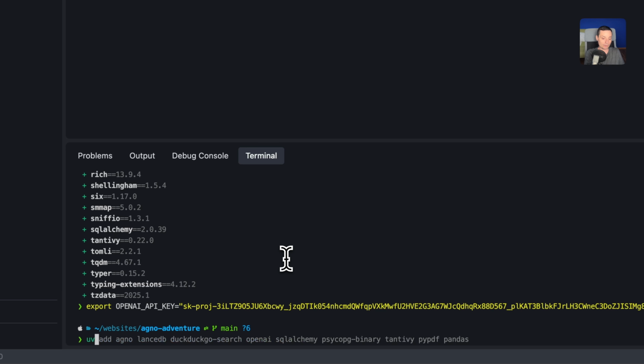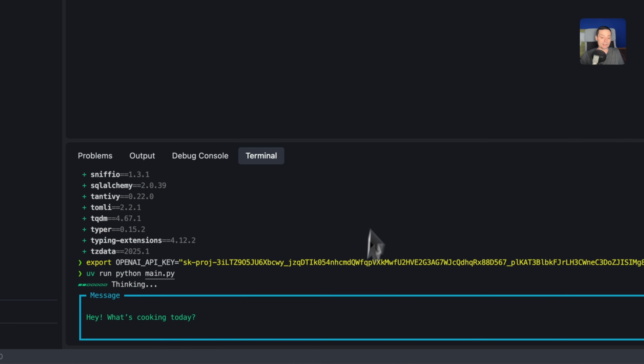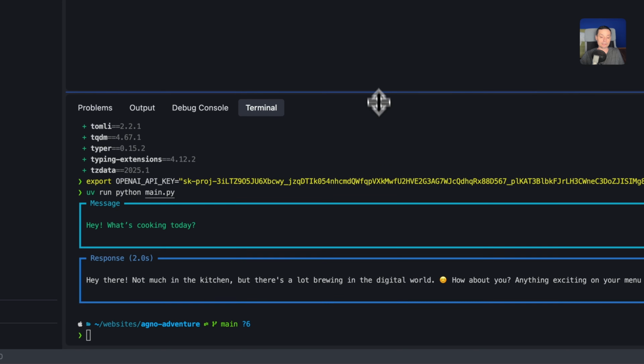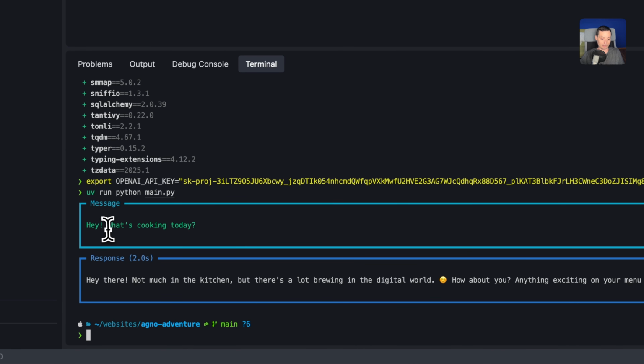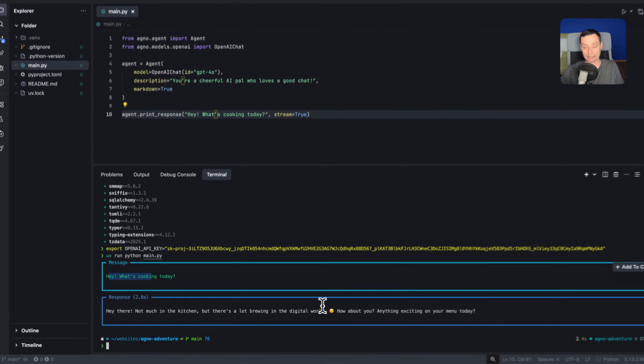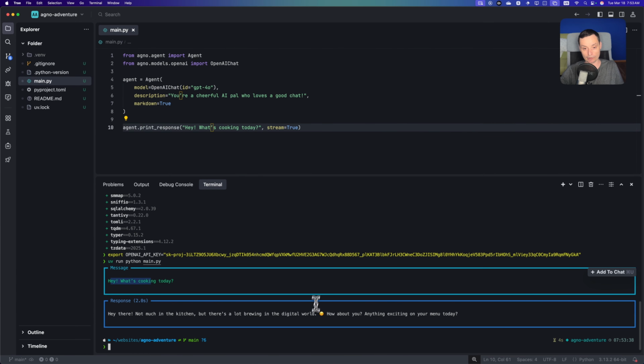And to run this, you just do uv run, and you can put directly main or Python like this, main.py. So right now the agent will start running, and in here you see that you have the message with the question, and in here you have the response, you have the time, hey there, not much, in the kitchen, and blah blah blah. Basically this is a response that you have encoded in here.